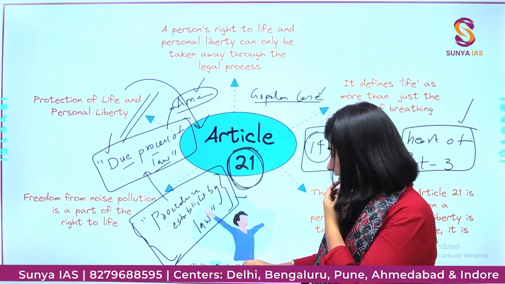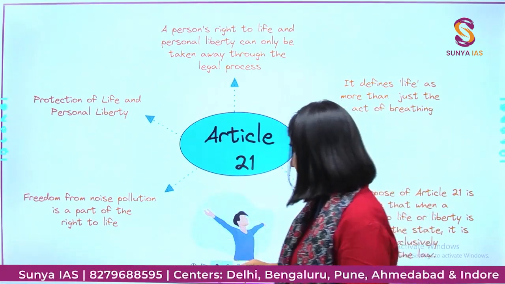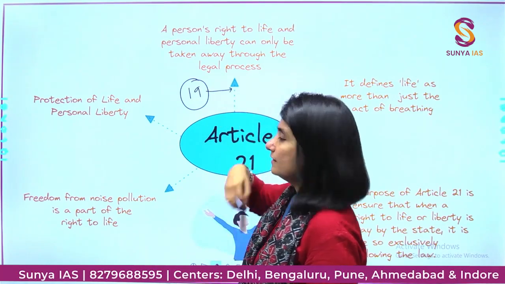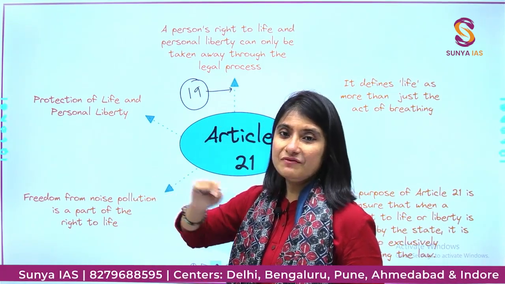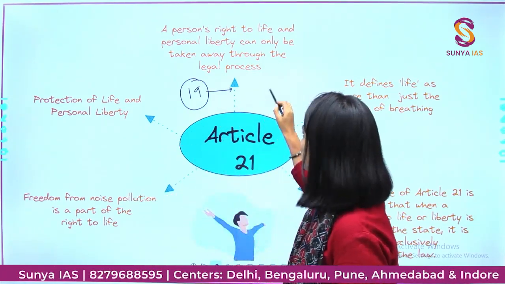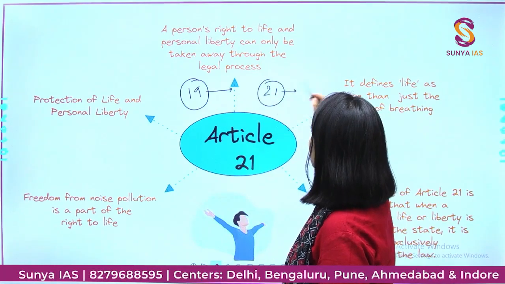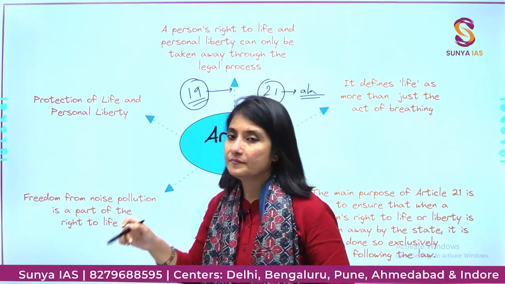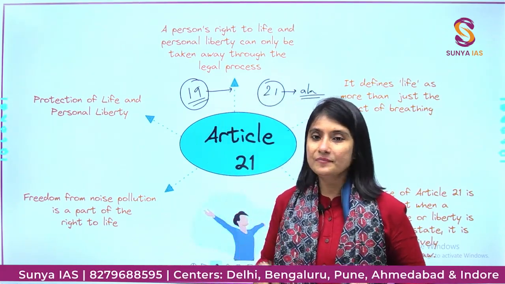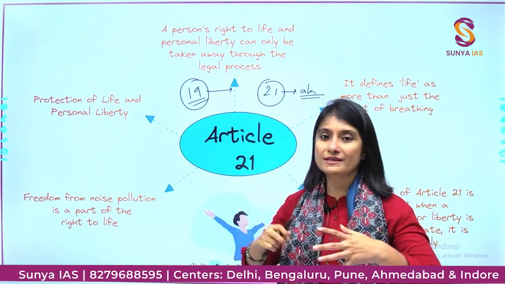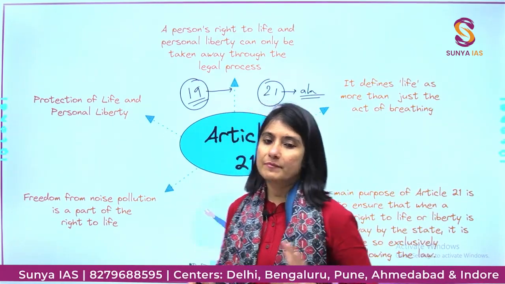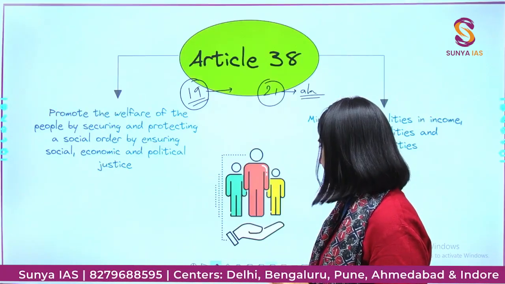So where Article 19 talks about freedom to move around freely anywhere in the country, Article 21 talks about freedom to go abroad. So 19 talks about mobility inside the country, and 21 talks about mobility outside the country. This is also one point that we all should remember in our minds.